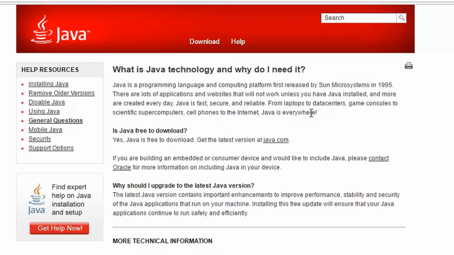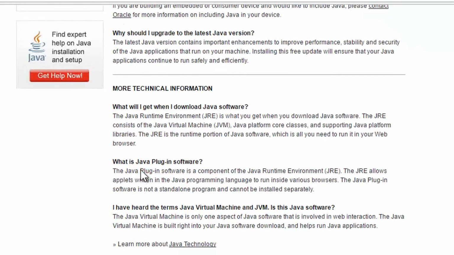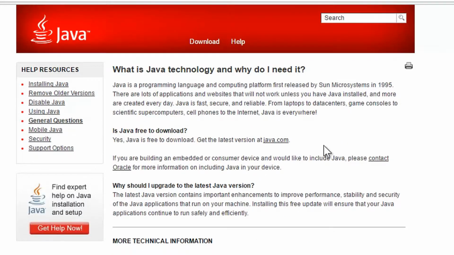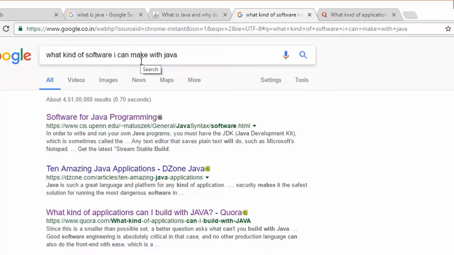As you know, it is mentioning Java is fast and everything is created every day using Java. So Java is everywhere. Games are made using Java. Why do I have to repeat Java again and again? So what kind of software can I make with Java?